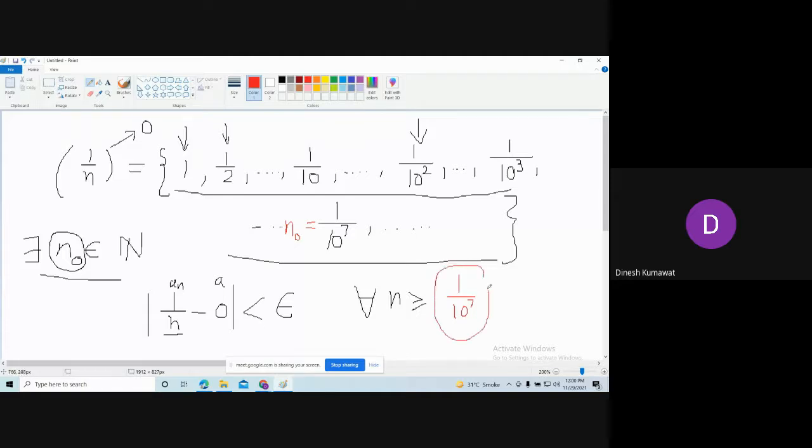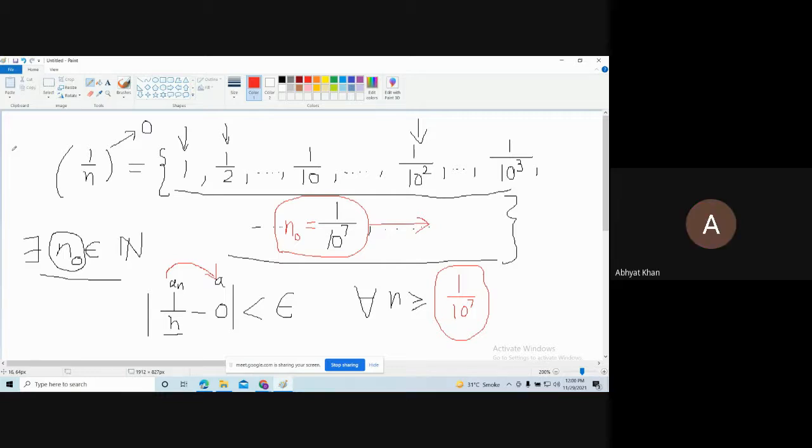After this number 1 upon 10 to the power 7, this sequence 1/n comes closer and closer towards 0. Which means the tail of this sequence converges very rapidly towards 0 after this number n naught. That's the meaning of a sequence converging to a number a. Is it clear now?